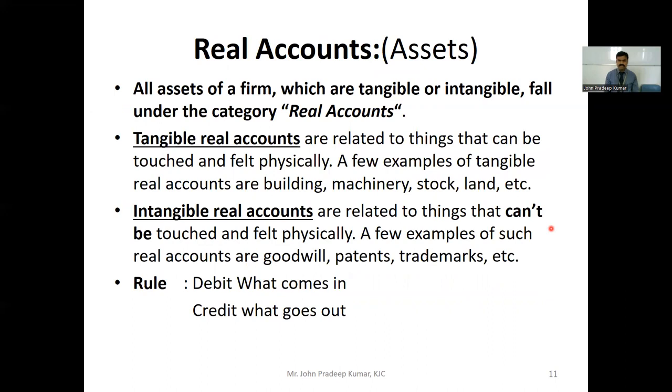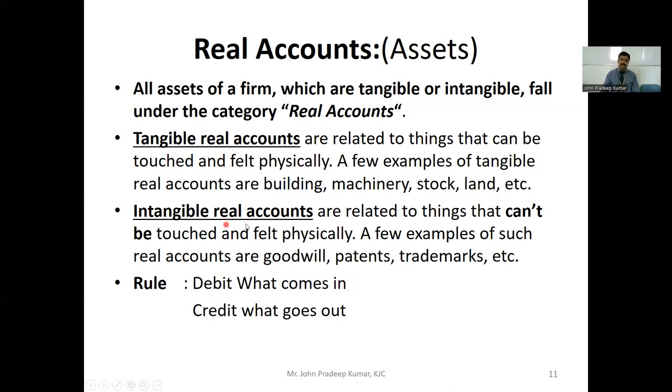And the second classification of account is impersonal account. In that we have real account and nominal account. As you can see, the real accounts are kept for assets. So all assets of a firm, which are tangible or intangible, fall under the category of real accounts. And further we can classify real accounts as tangible, which you can feel, touch and see. Those are the tangible accounts. Examples of tangible accounts are building account, machinery account, stock account, land account, etc.